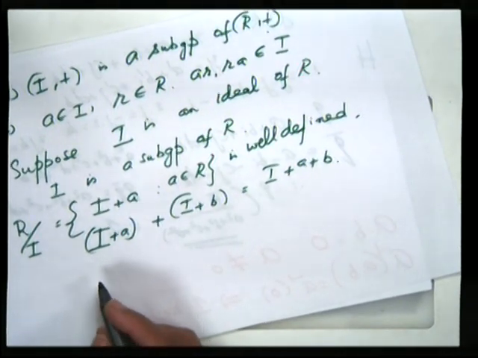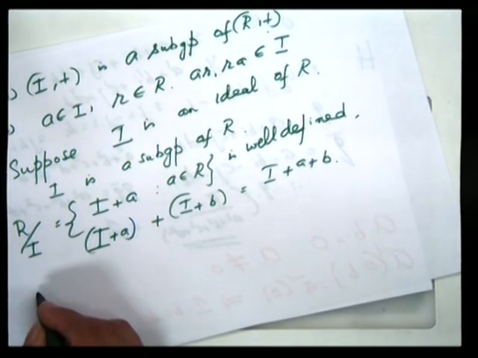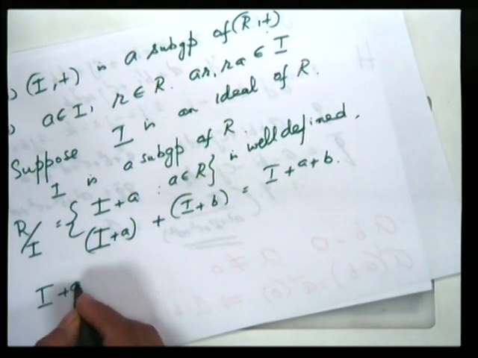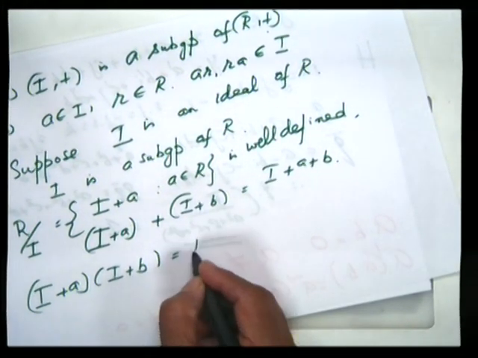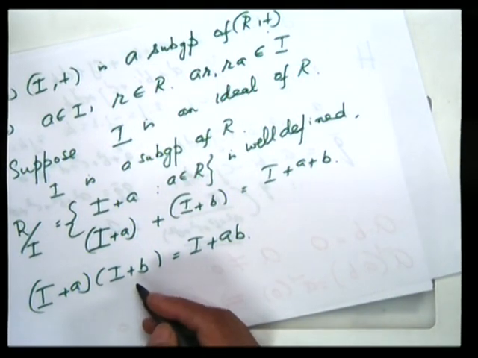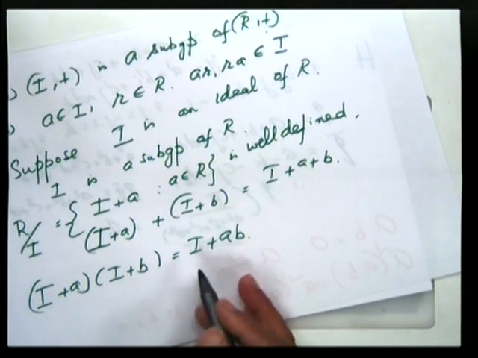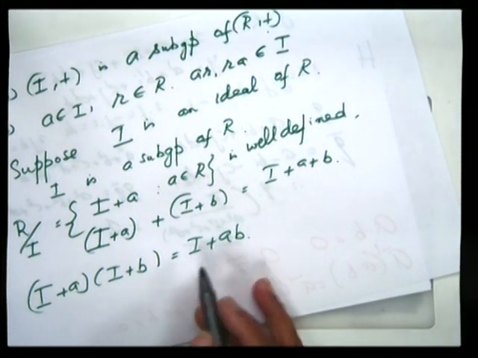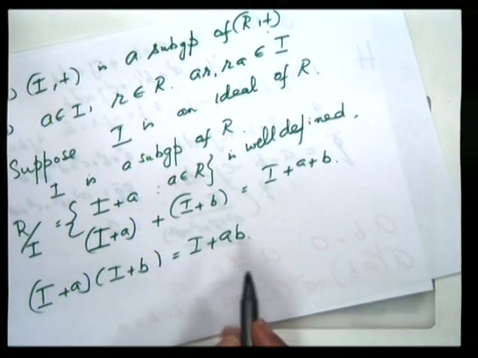Now we want to endow this with a multiplication. So what we do is we define multiplication on R by I by I plus A into I plus B equal to I plus AB. Remember, I plus A, I plus B are both cosets. So whenever we define anything via cosets, we have to check that the definition is valid and is independent of the choice of representative elements from the coset.